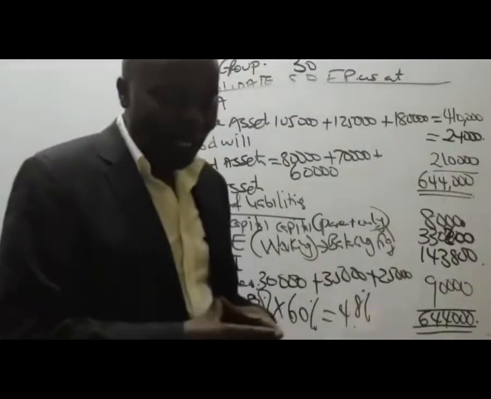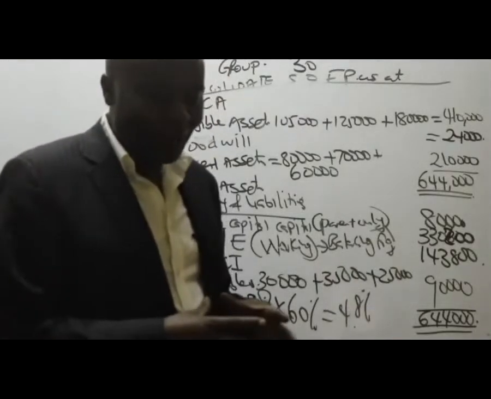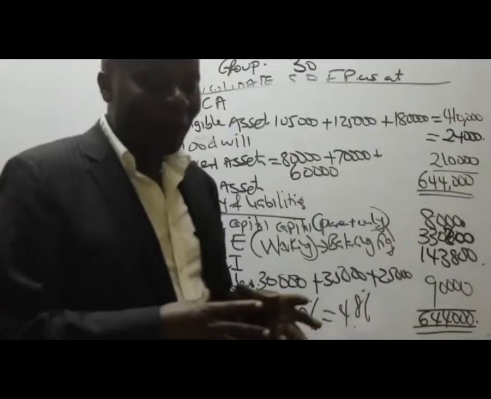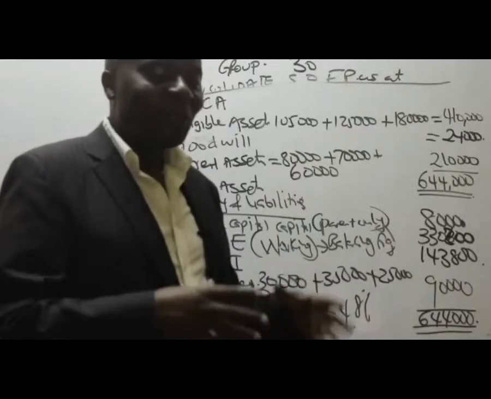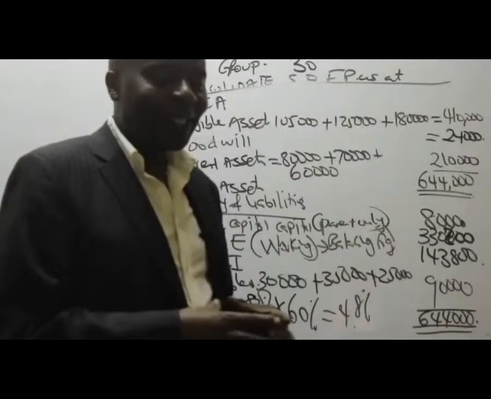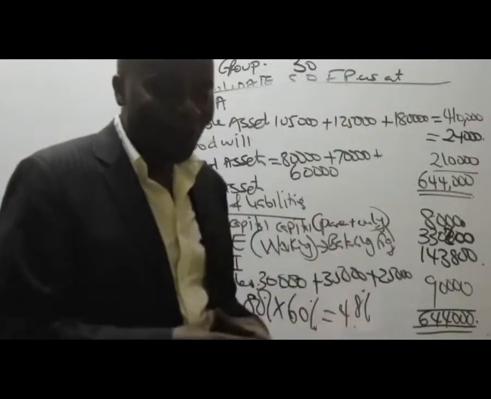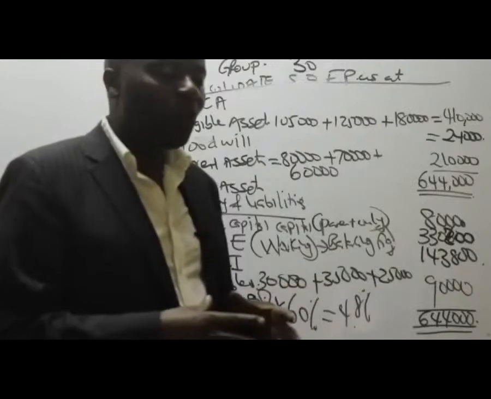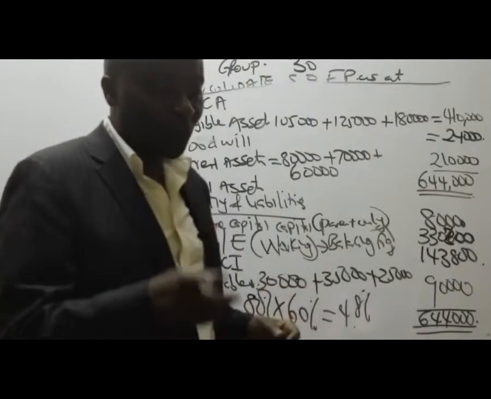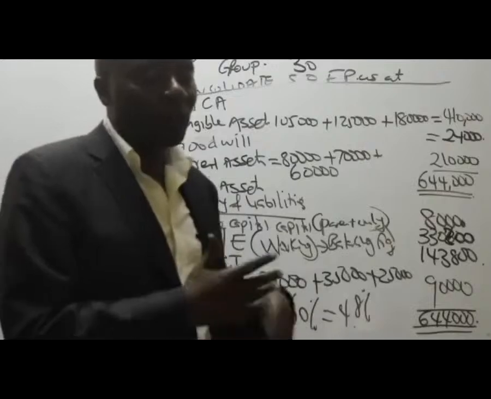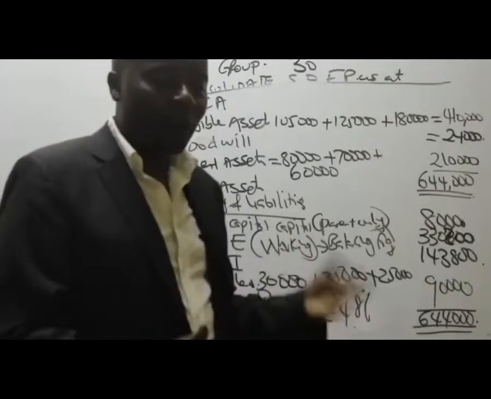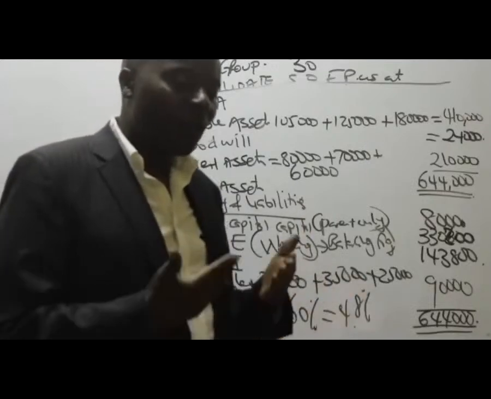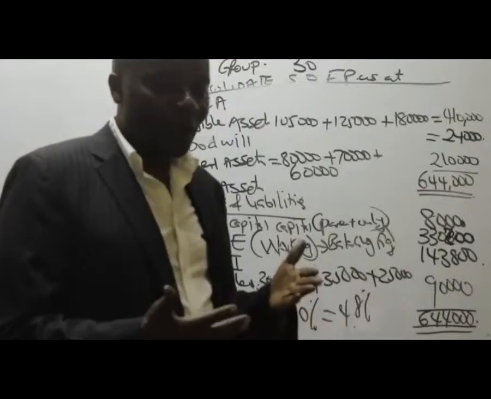Where did the 26,000 come from? A share of PAP. That tells me that you guys have not been reading. You have not been watching the other videos that you are supposed to watch. Plus this video, I'm also going to send it to you. You'll be able to appreciate that concept of PAP. Please don't miss out any concept of group consolidation.